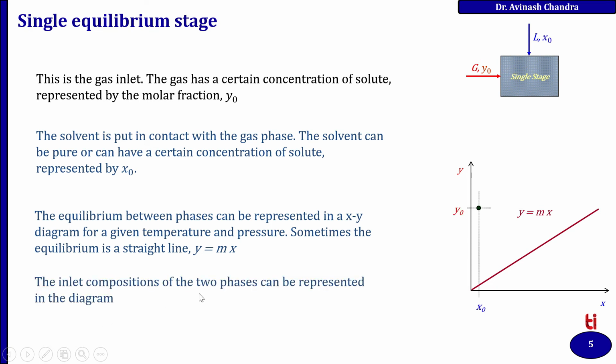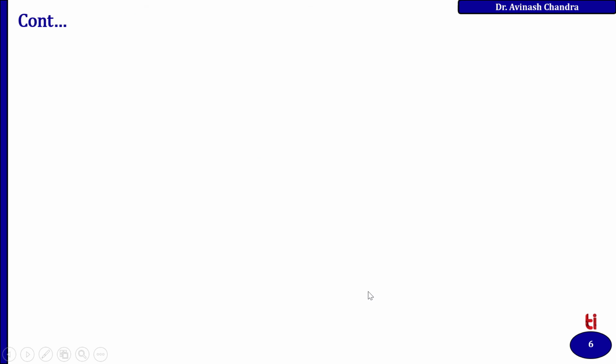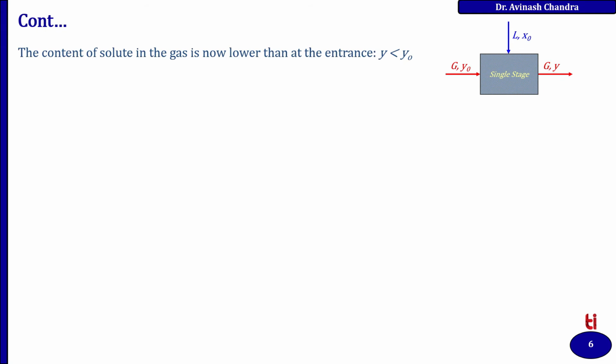So the inlet compositions of the two phases can be plotted in this diagram. The concentration of solute in the gas is now lower than at the entrance, Y is less than Y0. Definitely when these streams mix, some separation will take place, and due to that the value of Y achieved is always less than Y0.